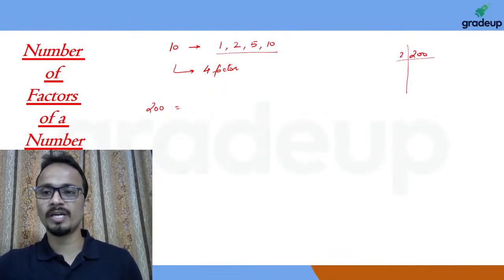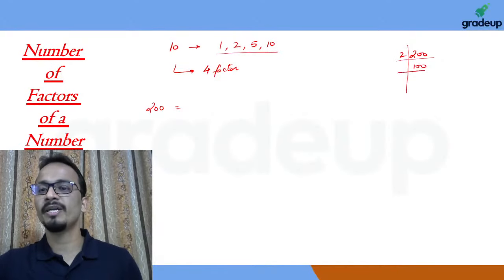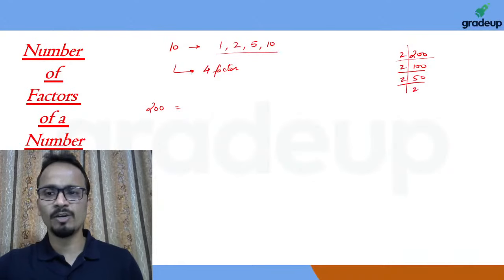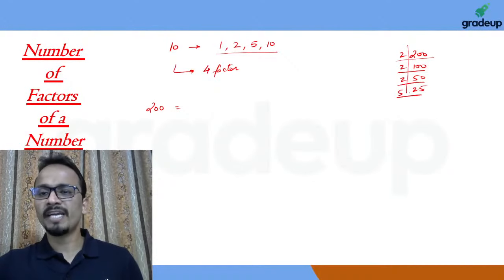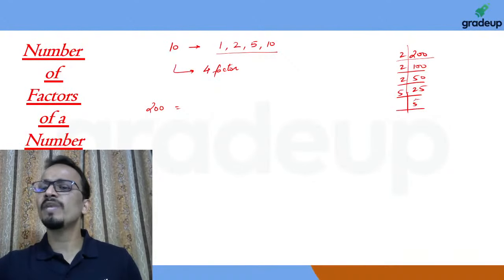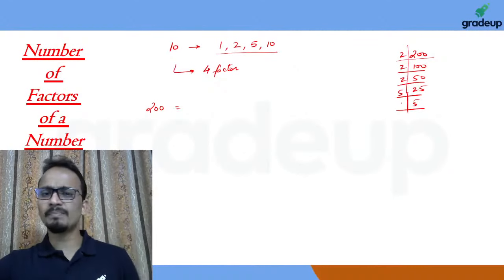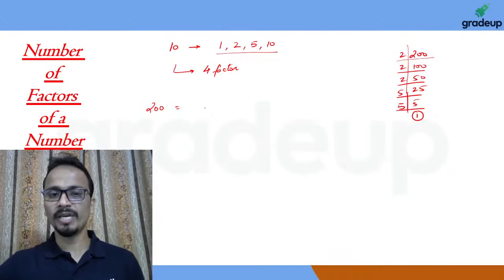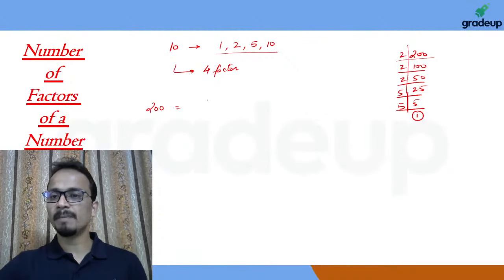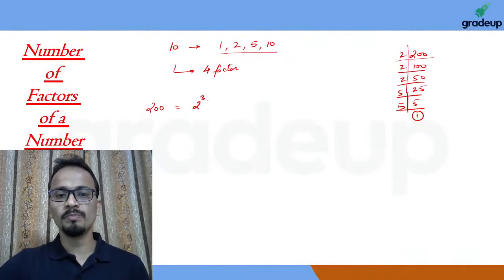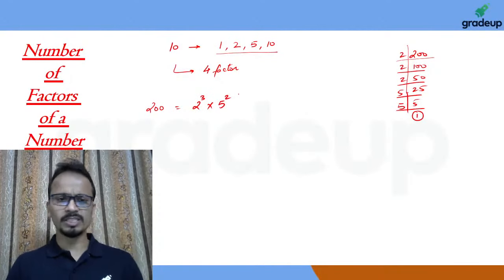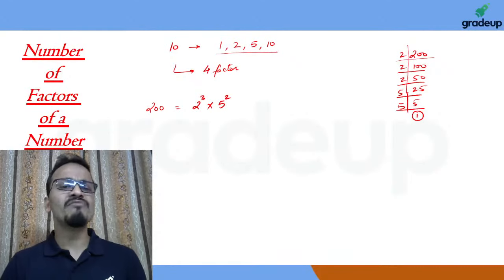First of all, 200 is divisible by 2, I'll get 100. Then divided by 2, again I'll get 50. Again divided by 2, I'll get 25. Divided by 5, I'll get 5. So we'll keep on dividing this number by the prime numbers till we ultimately get 1. So 200 is composed of 2 cube and 5 square. This is what we call prime factorization.